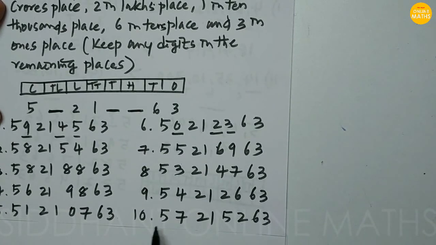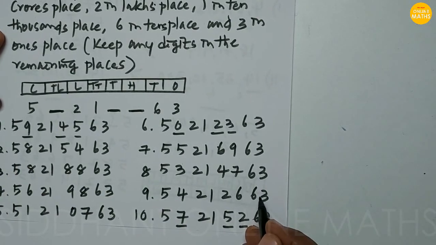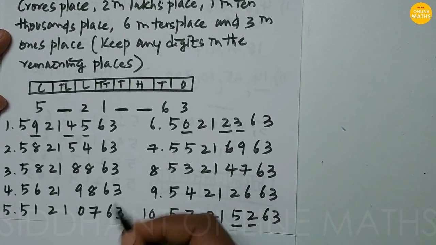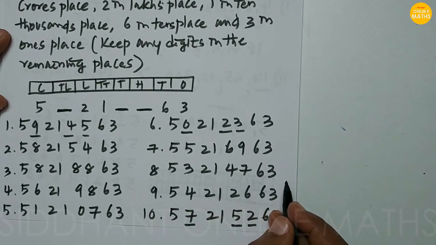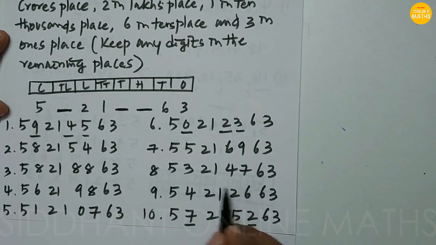So in this way, any numbers in these places we are going to keep and frame. Likewise we can frame not only 10 numbers, we can frame more numbers also. So in this way we can solve the problem.